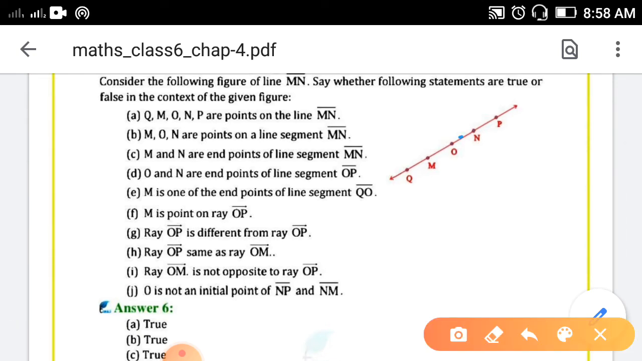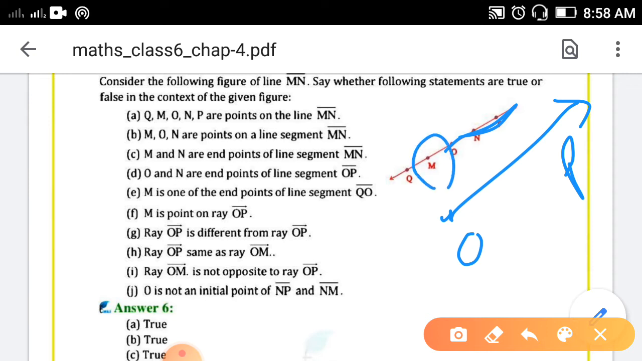F. M is a point on ray OP. Ray OP is given here, and is M one of the end points? No. If ray OP is given, then O will be the end point of this given ray. M will not come. So, that is also false.